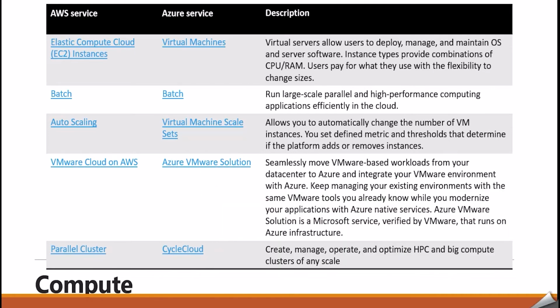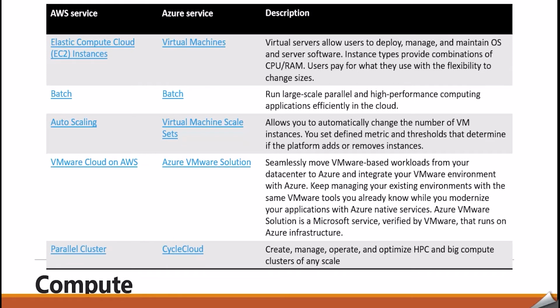If we compare them one by one, then EC2 can be compared with Virtual Machines. These are the virtual servers which allow users to deploy, manage and maintain OS and server software. Instance type provides a combination of CPU and RAM. Users pay for what they use with the flexibility to change size, so you pay for the size you select. Then the next service which comes in computing is Batch. It helps to run large-scale parallel and high-performance computing applications efficiently in the cloud.